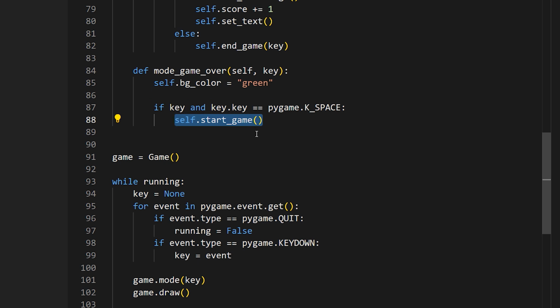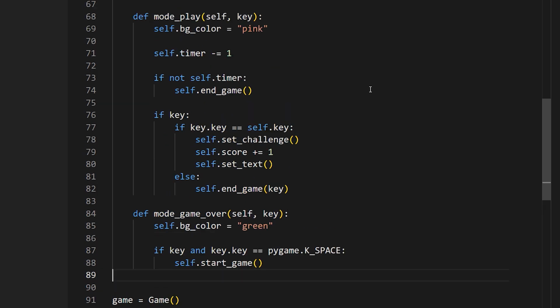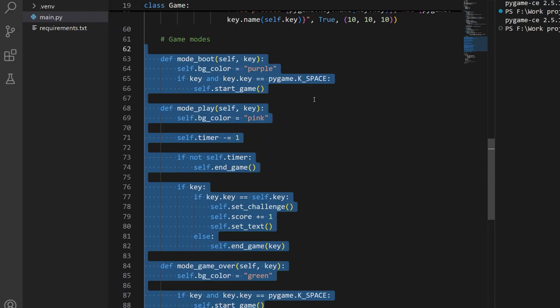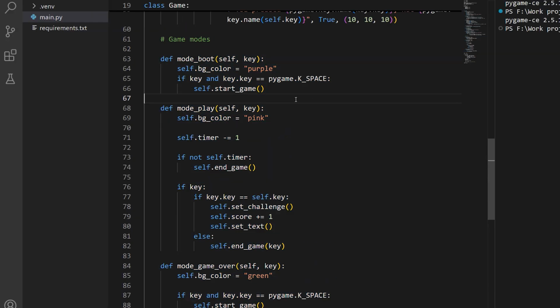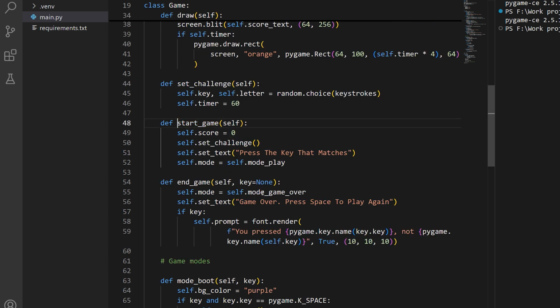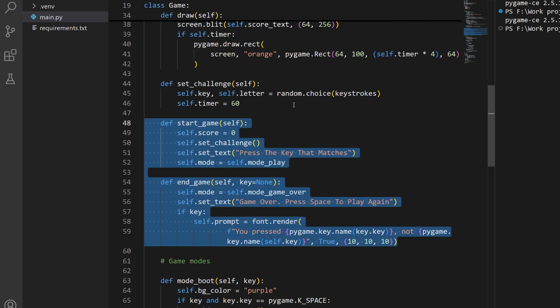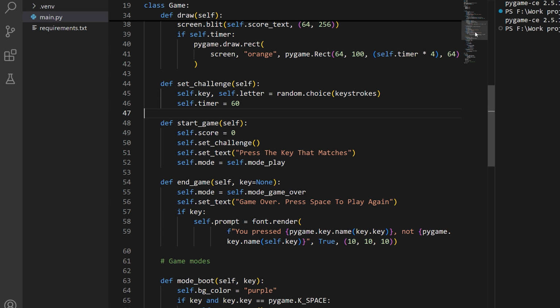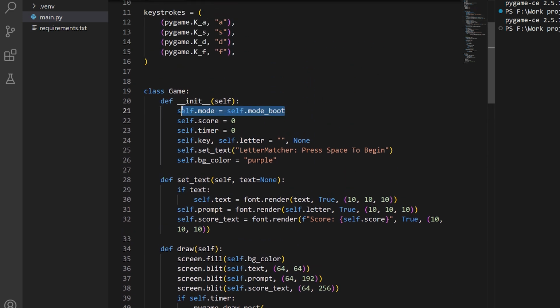So we're doing three things here. We're using functions, in this case methods in a class, to keep together all the behavior for a given mode. We use other methods to switch from one mode to another so that we can make the one-time changes needed as we move between modes. And we're keeping track of which mode we're in by way of a reference to the current mode's function in our game object.